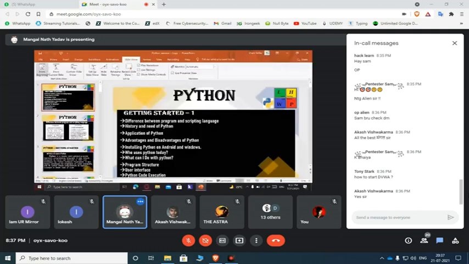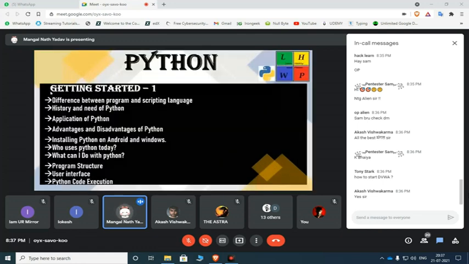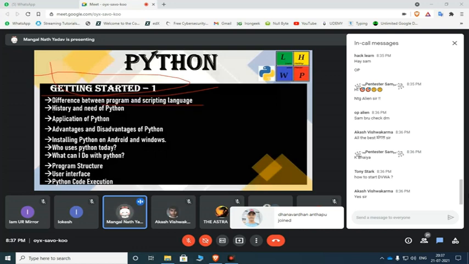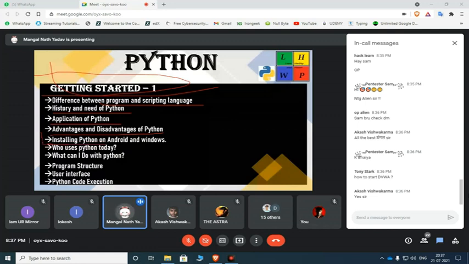So first we will start from getting started. I will explain the difference between program and scripting language. Then we will go to the history and need of Python. Then applications of Python, advantages and disadvantages. Then I will tell how to install Python on Android and Windows both, who uses Python today, what can I do with Python, program structure, user interface, and Python code use here.